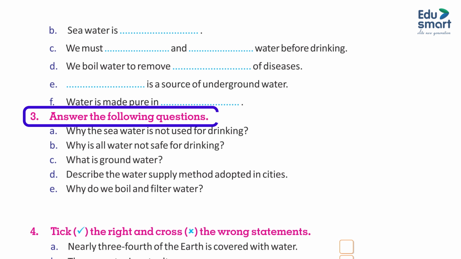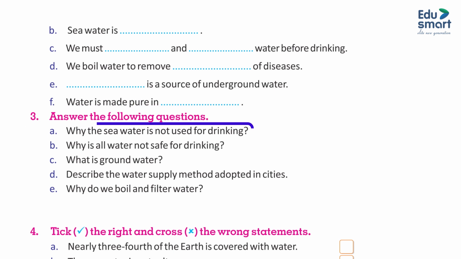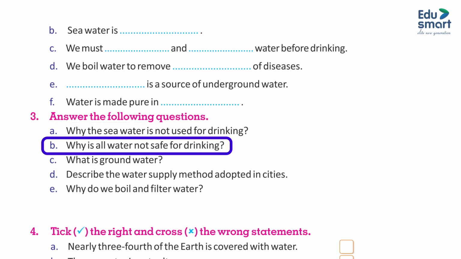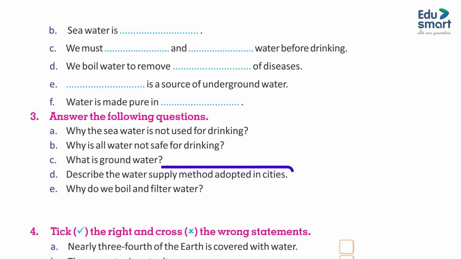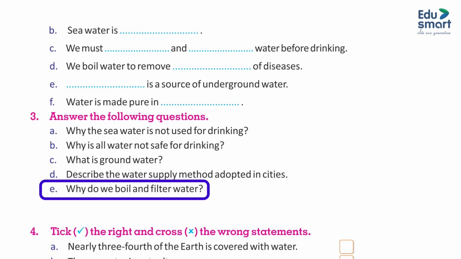3. Answer the following questions. A. Why is seawater not used for drinking? B. Why is all water not safe for drinking? C. What is groundwater? D. Describe the water supply method adopted in cities. E. Why do we boil and filter water?